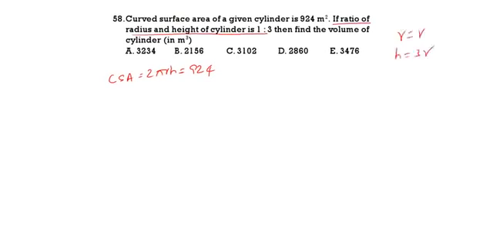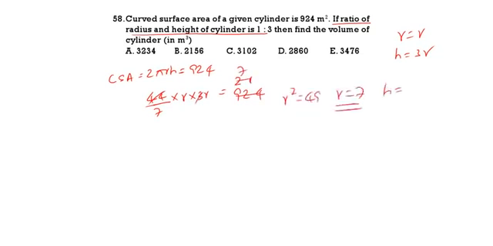So now 2 pi, that is 44 by 7. 2 into 22 by 7, 44 by 7 into r into 3r is equal to 924. Do this calculation. So r square is equal to 49. R value 7. Height value 21.